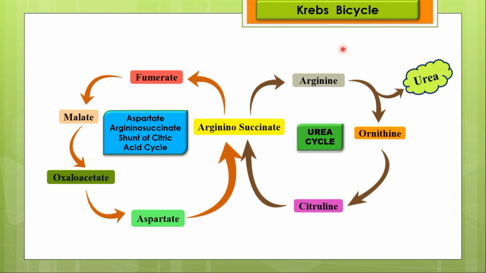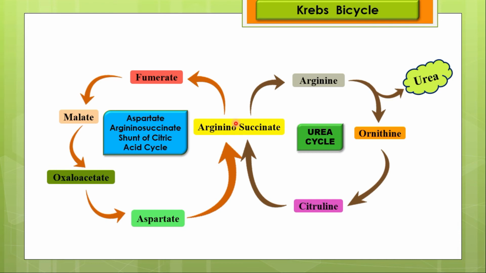Now we are going to discuss the Krebs bicycle. The citric acid cycle and the urea cycle are both linked together, and these interconnected cycles are called the Krebs bicycle. The pathways linking the citric acid cycle and urea cycle are known as the argininosuccinate aspartate shunt pathway.